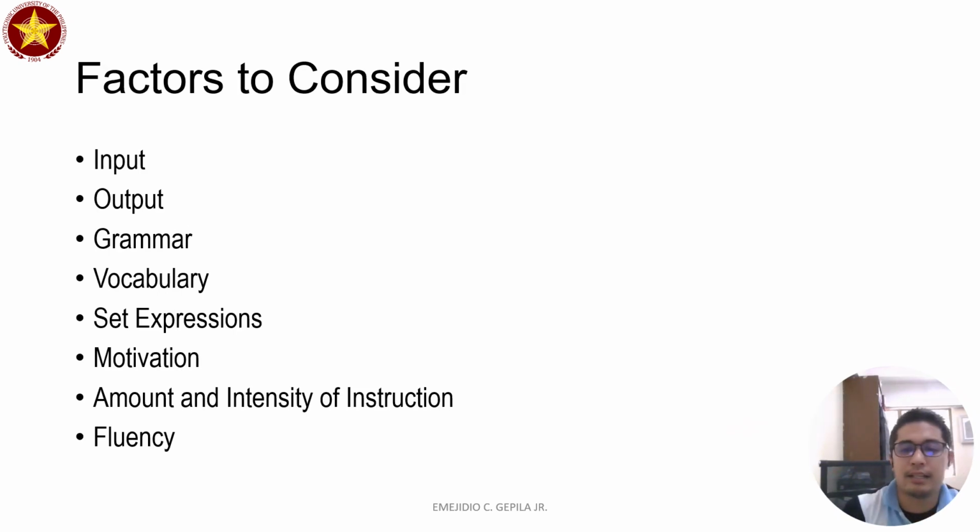Now, what are the factors that we can consider? What are the factors that we can consider towards all of these things? So number one, we have to look at input, output, grammar, vocabulary, set expressions, motivation, amount of intensity of instruction, and then the last what we are achieving is fluency.